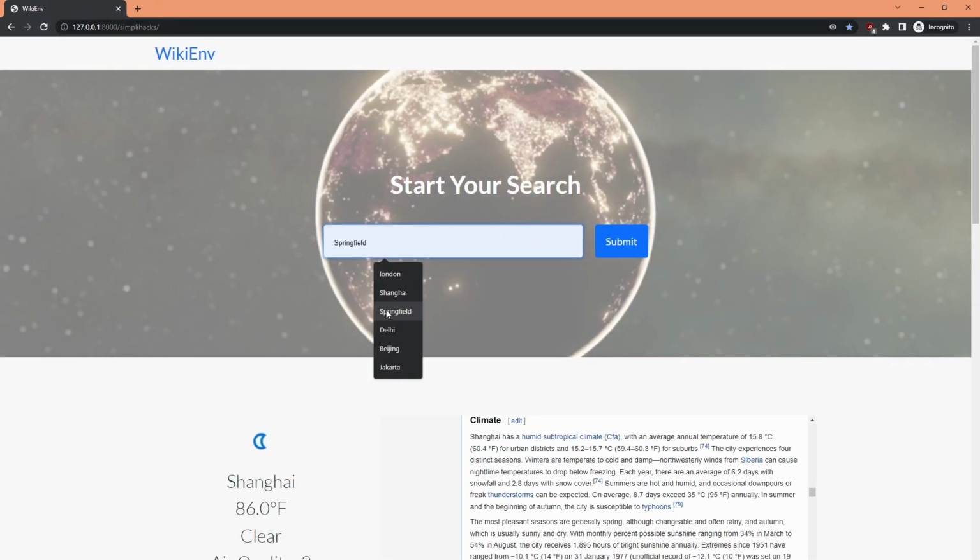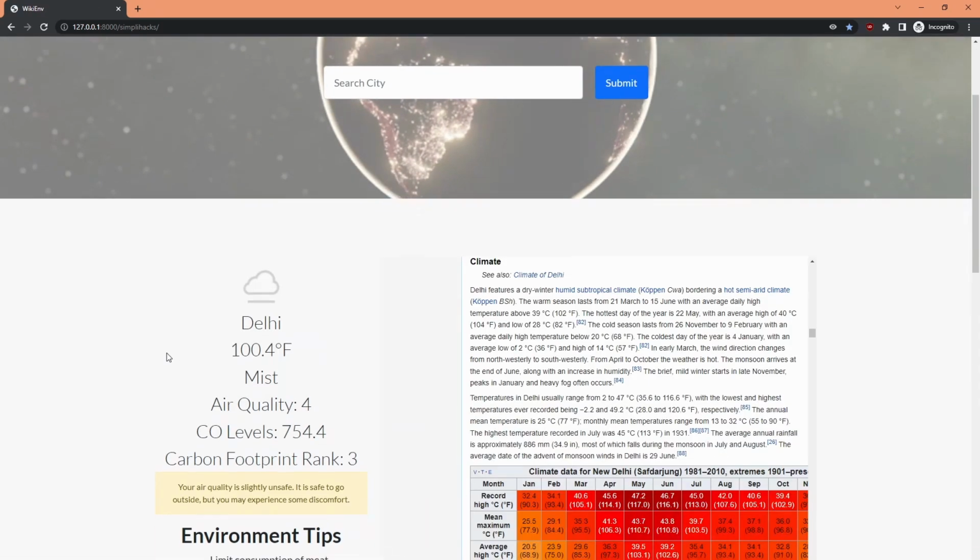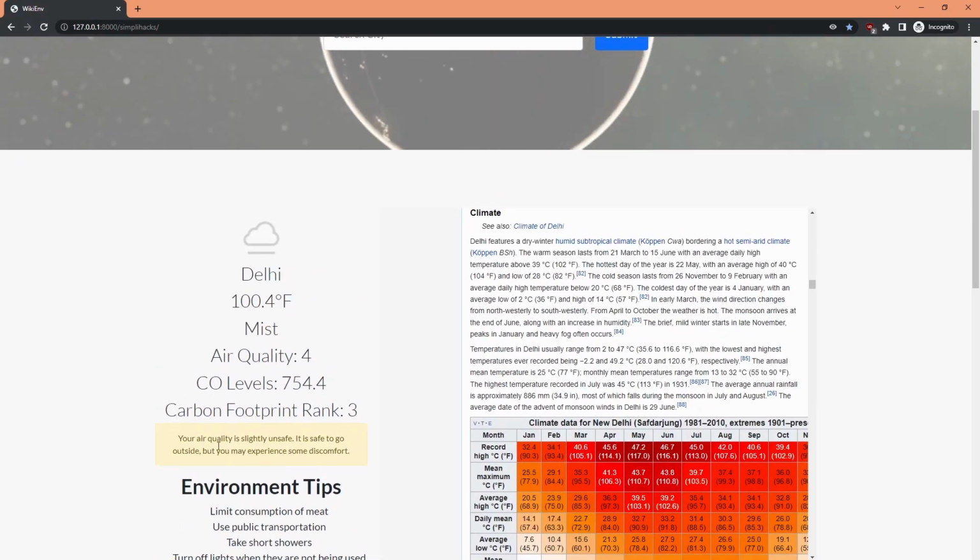If we search Delhi, on the other hand, you see that the weather in Delhi isn't quite good. It has a carbon footprint rank of 3, which means that it has the third largest carbon footprint, which obviously isn't good. Other than telling us the air quality isn't too good, since it has an air quality of 4, it also gives environmental tips on, for example, limiting consumption of meat, using public transportation, and the like, to reduce carbon footprint.